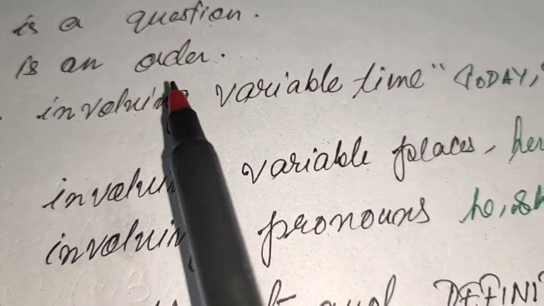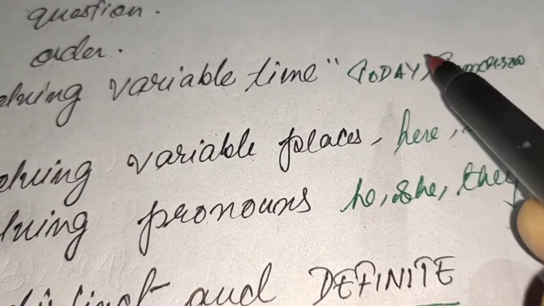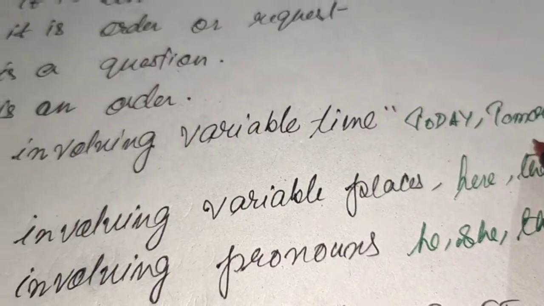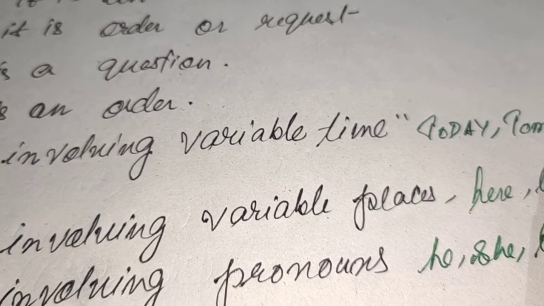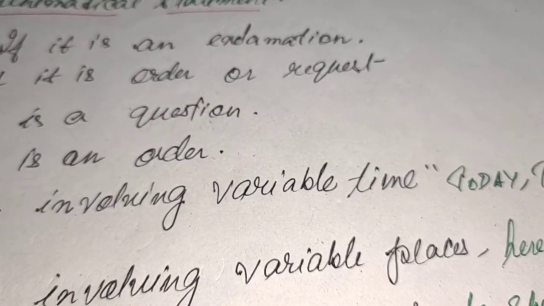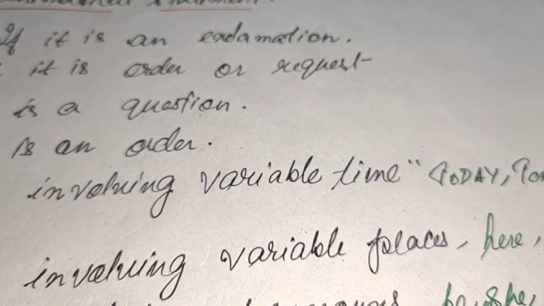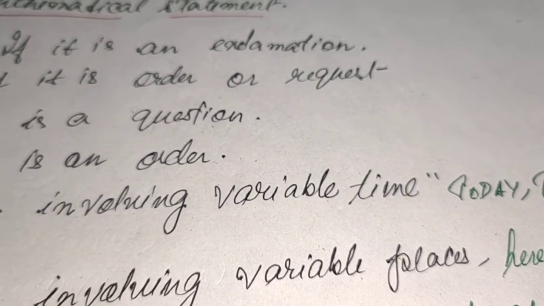Next, if it is involving variable time, which means today, tomorrow. I heard tomorrow is your birthday. There are two problems: it is not mentioned what the date is, and which year it is also not mentioned.